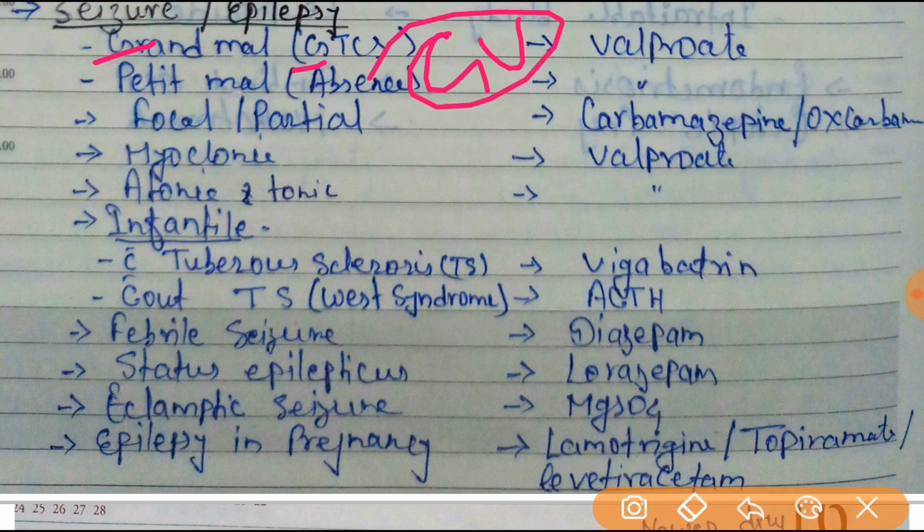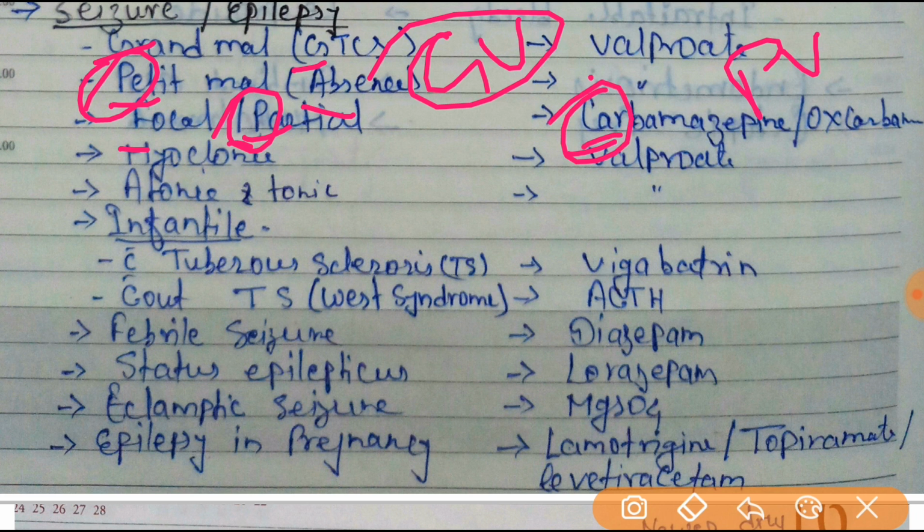Mnemonics to remember: petit mal, absence seizure, petit you can remember as PV, as you also know the PV examination. For focal or partial seizure, carbamazepine, you can remember by the first word, car. So focal seizure, the drug of choice will be carbamazepine, and partial, PARCAR. So you can remember it.